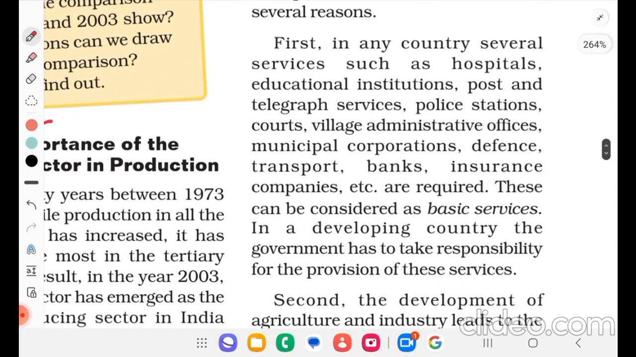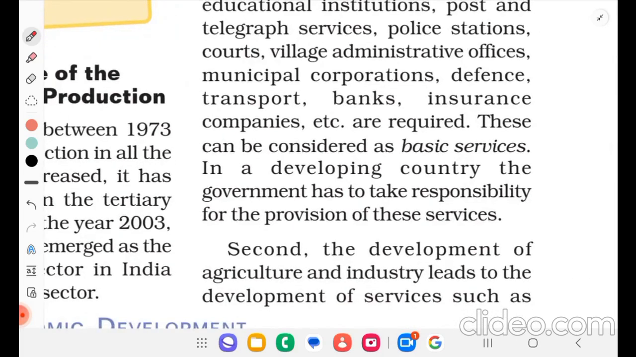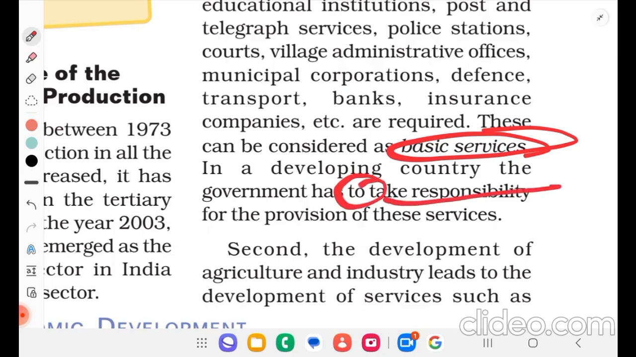First, in any country, several services such as hospitals, education institutions, post and telegraph services, police stations, courts, village administrative offices, municipal corporation, defense, transport, banks, insurance companies, etc. are required. These can be considered as basic services. In developing countries, the government has to take responsibility for the provision of these services.